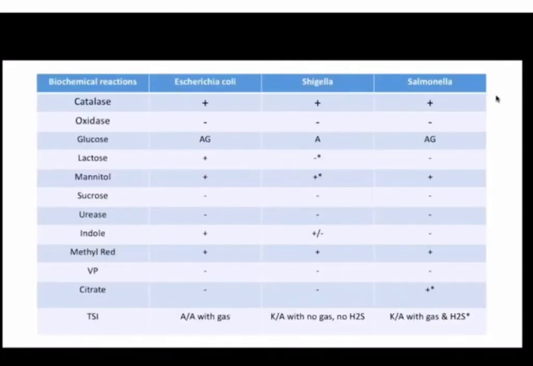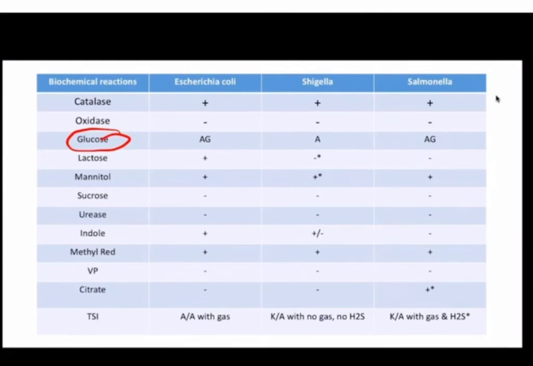Then if we see the biochemical characteristics of Escherichia coli, Shigella and Salmonella, ये तो already बताया गया है, they belong to family Enterobacteriaceae, so they will have a catalase positive reaction and they will have an oxidase negative reaction, ठीक है, and nitrate reduction will be there because they belong to Enterobacteriaceae family, and glucose will be fermented with or without production of gas.